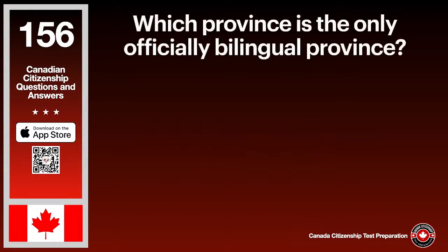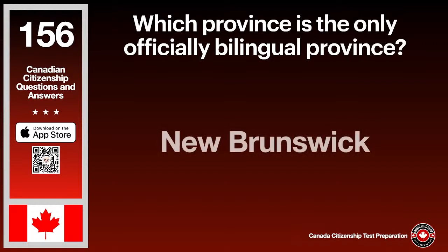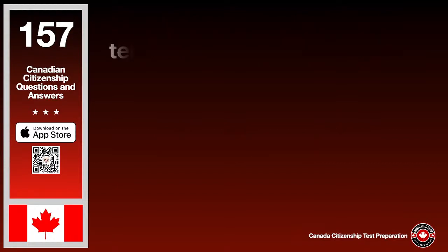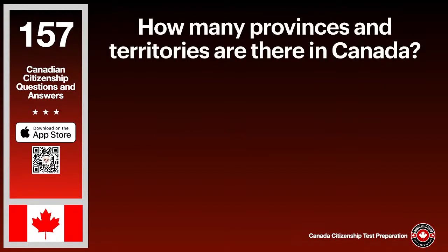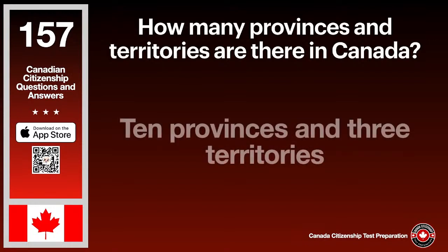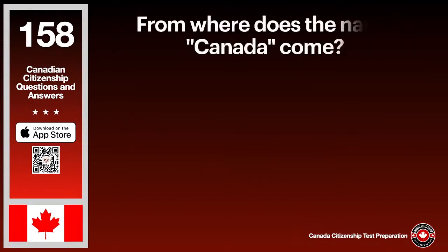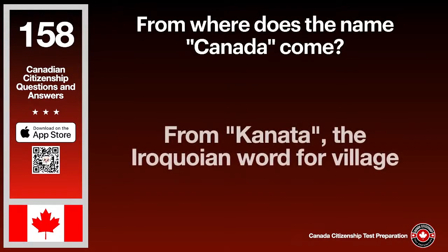Which province is the only officially bilingual province? The answer is New Brunswick. How many provinces and territories are there in Canada? The answer is 10 provinces and 3 territories. From where does the name Canada come? The answer is from Kannada, the Iroquoian word for village.